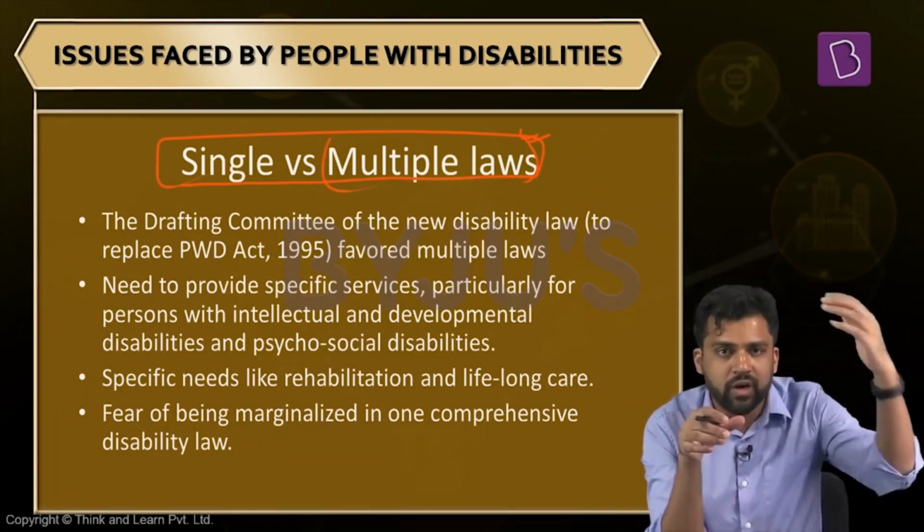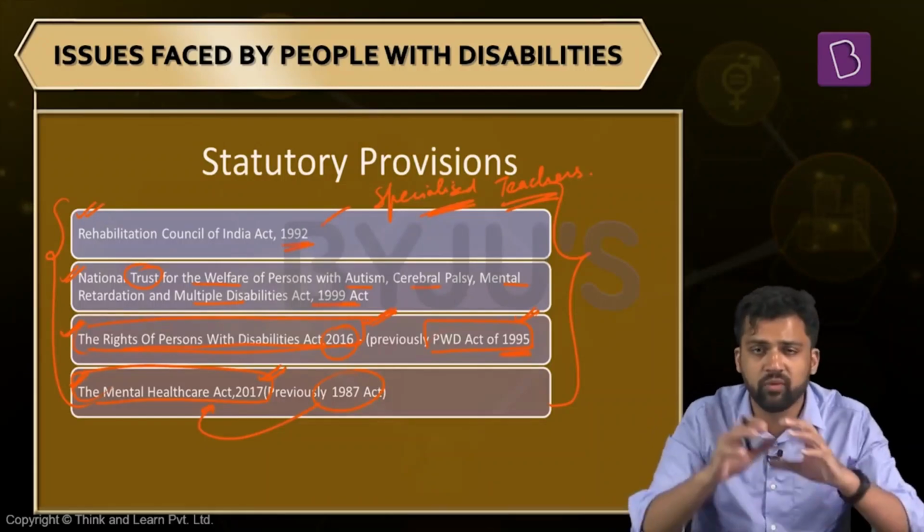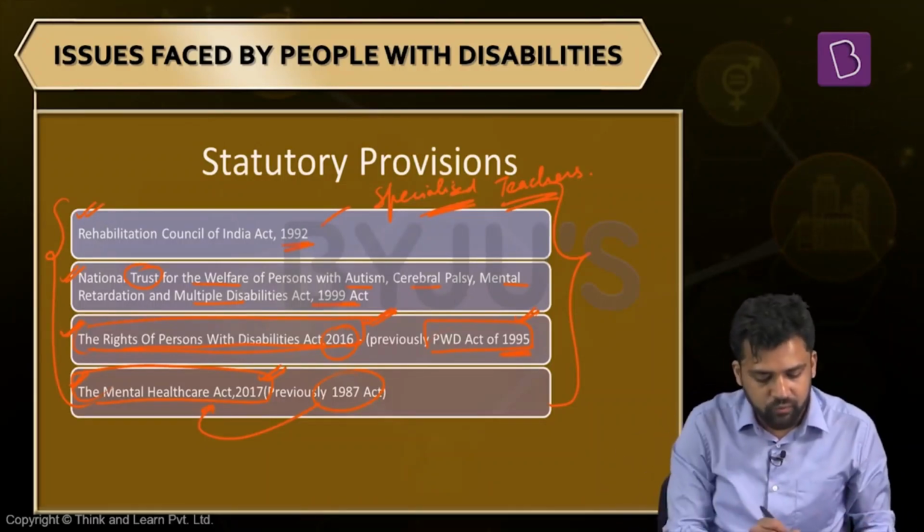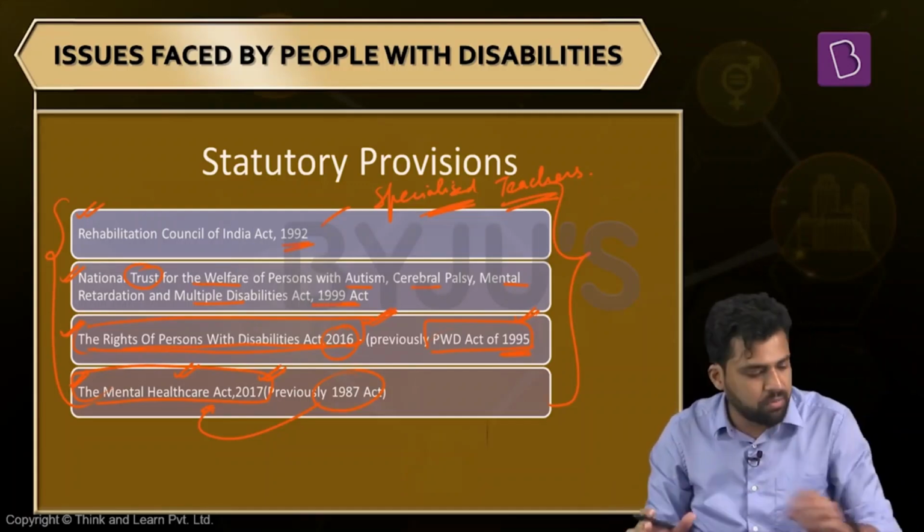We have a Rehabilitation Council of India Act, we are having a National Trust for Welfare of persons with a certain form of intellectual disabilities. We are having the Rights of Persons with Disabilities Act. We are also having a Mental Healthcare Act. So many provisions to handle the challenges people with disabilities face.